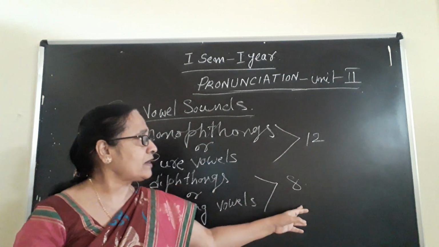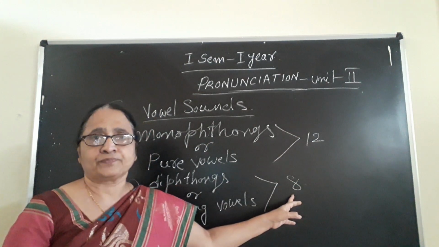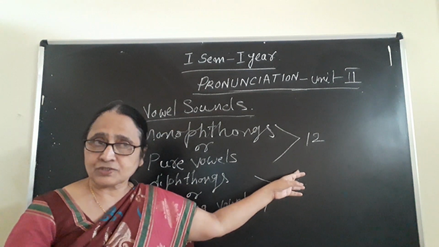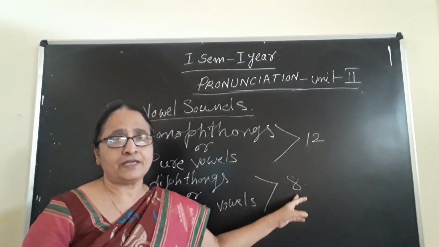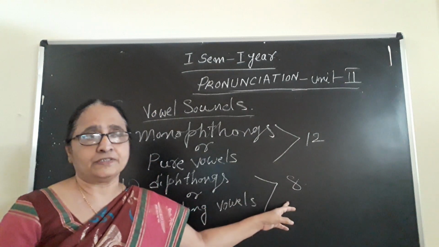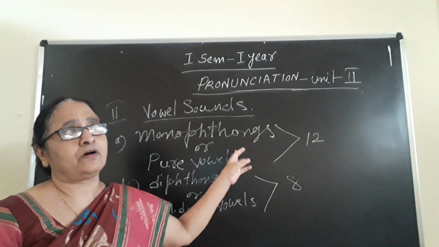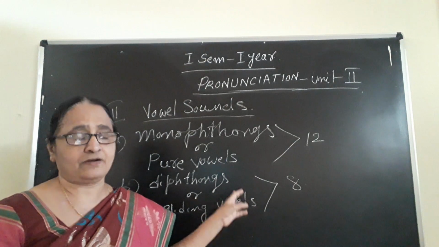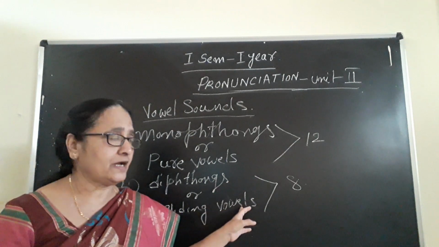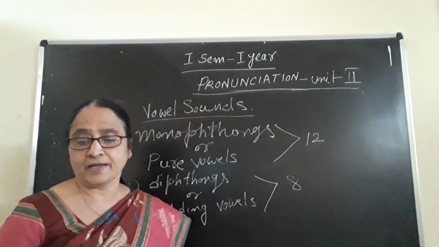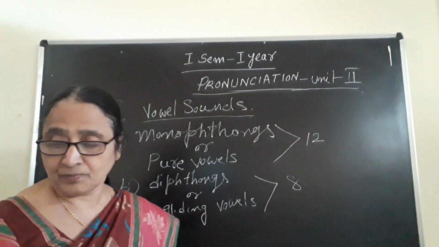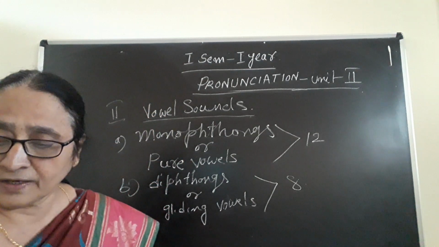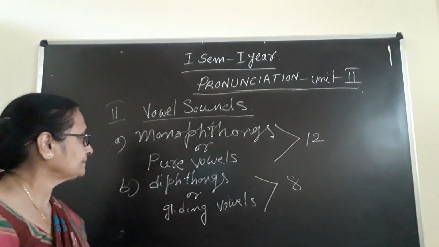So altogether, how many vowel sounds will you have? Out of 44 sounds, 24 are consonant sounds and the remaining 20 are vowel sounds. In the vowel sounds, pure vowels or monophthongs are 12 in number, and diphthongs, otherwise called gliding vowels, are 8 in number. Now I will write on the board about these monophthongs. Now I would like to take only monophthongs here.